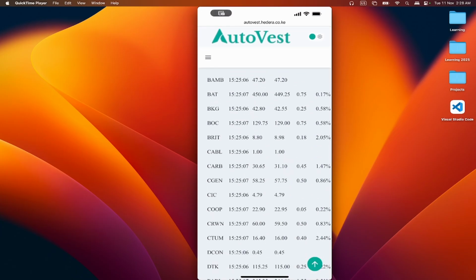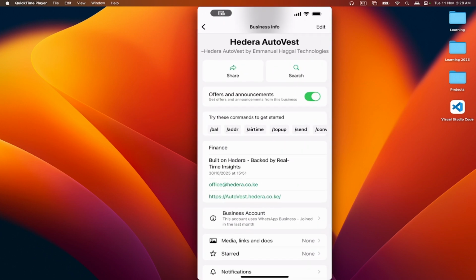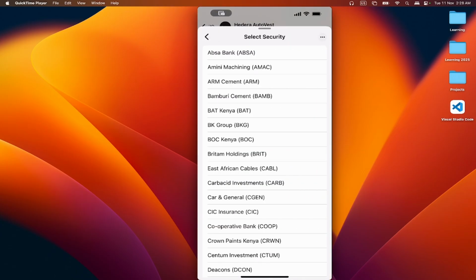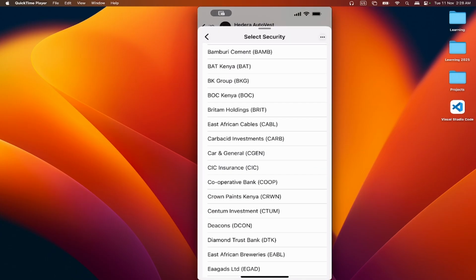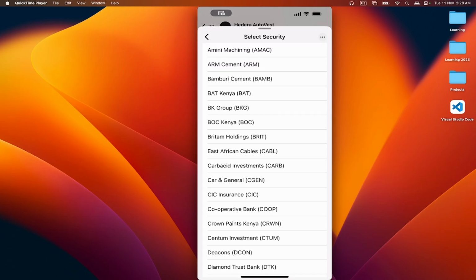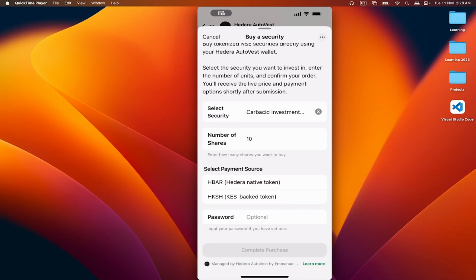If you don't know which one to buy, let's use this one here because it's like 1 shilling per share. Perfect. So let's buy shares. You can select the security, Absa Bank, Kenya General, whichever you want. Let's just choose any. If you enter, let's say 10, then you can say that you want to use your HBAR, the Hedera native token, to buy. If you set up your password, you can enter it here.